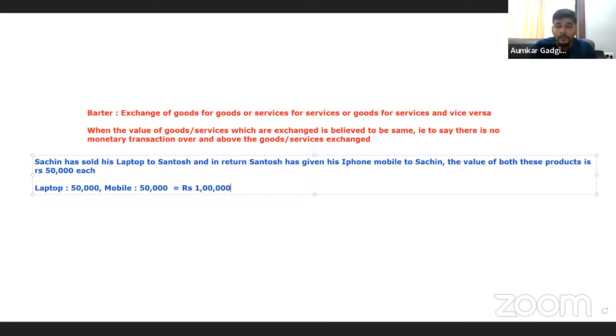Now, if 1 lakh rupees of worth as a transaction of supply is happening by way of a barter, because they are exchanging goods for goods. So the consideration for laptop is mobile, the consideration for mobile is laptop. So is hisab se there is a transaction of rupees 1 lakh happening, but since both of them do not pay money to each other, they will be like, why should we pay taxes? Because हम लोग ने एक दूसरे को पैसा तो दिया ही नहीं. And the very purpose that if such things are permitted without the taxes being levied, then people will stop paying money to each other just in order to avoid paying taxes.